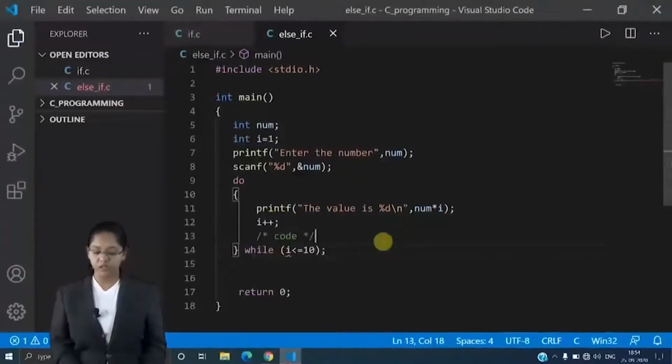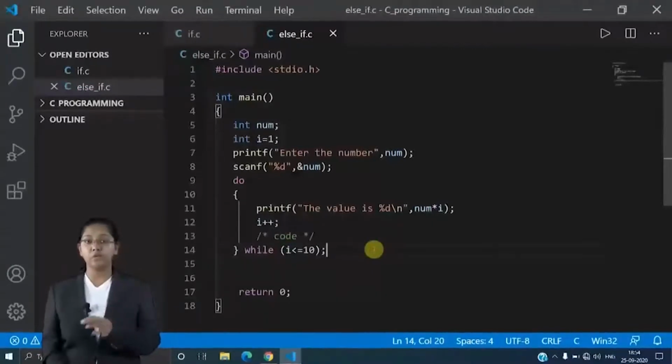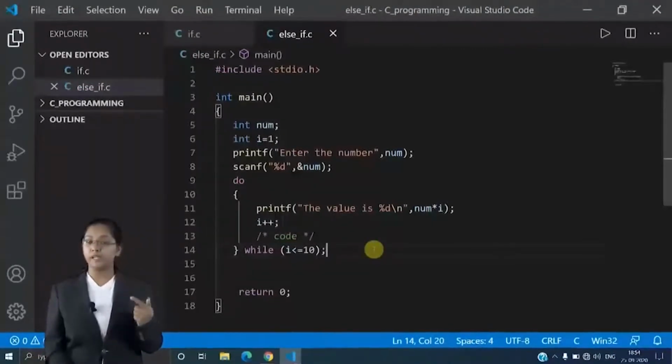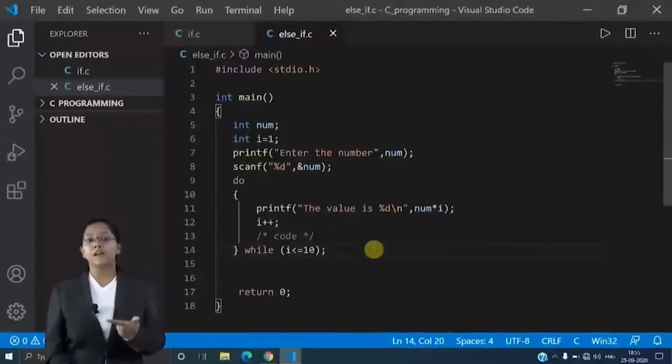Save this code. Now see properly. In printf statement I have given num into i. Num is what? My table. That will be the constant for the complete table, because it's its own table, right? So it will be constant, and then I have written i. i is what? My 1 to 10. 5 ones are, 5 twos are. So 1, 2, 3, 4, this will come from i. That's why I have incremented i value.